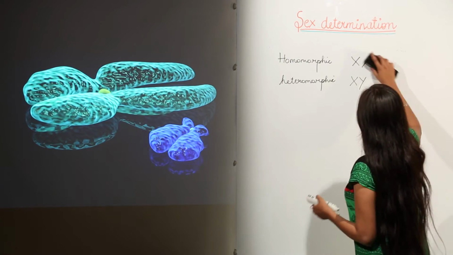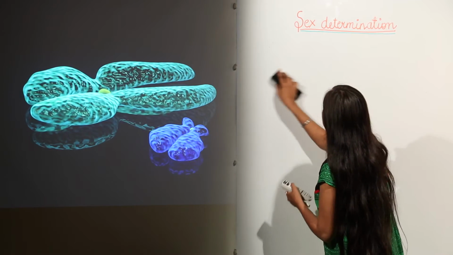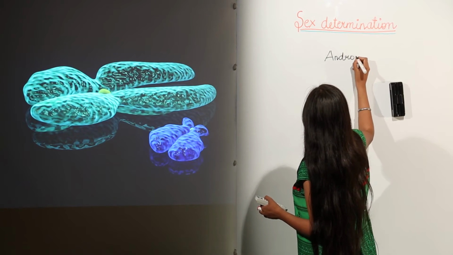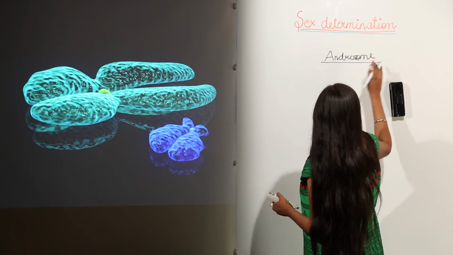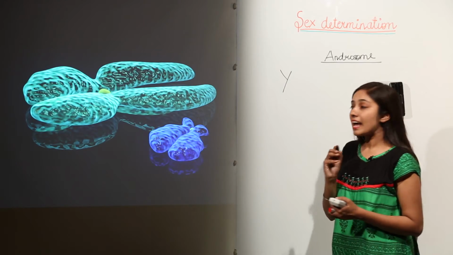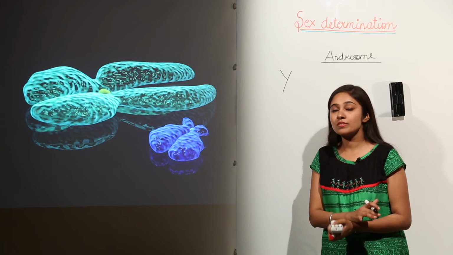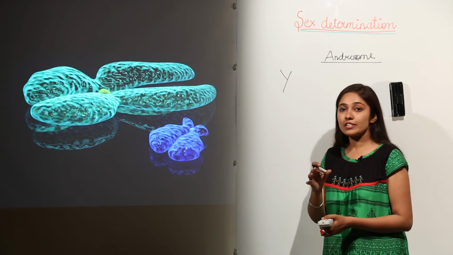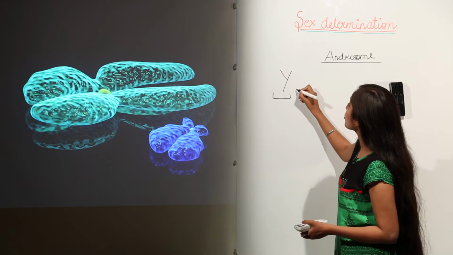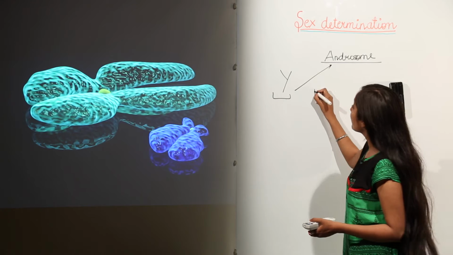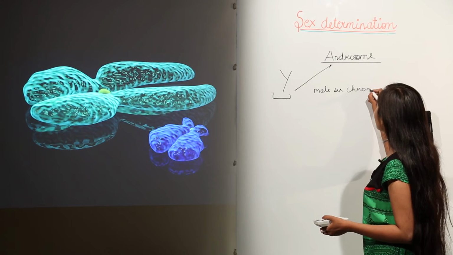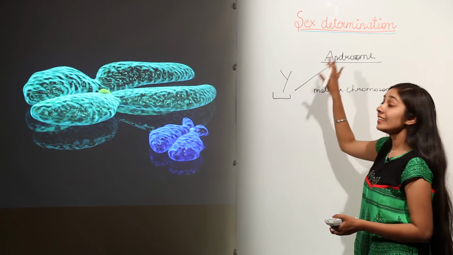Next, we move on to the next term that I am going to discuss, an androsome. Now, the male sex chromosome is the Y. Because, as you know, in females we have XX sex chromosomes, they are homomorphic sex chromosomes. In case of males we have XY chromosomes, they are heteromorphic sex chromosomes. So this Y chromosome is also known as an androsome. Remember, the male sex chromosome, that is Y, is also known as an androsome.